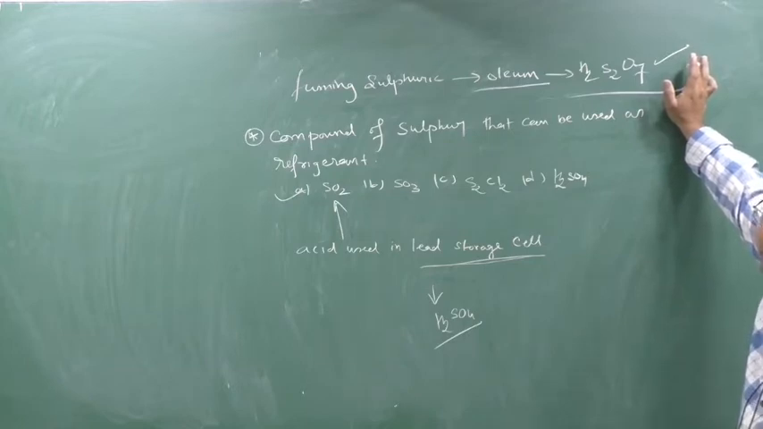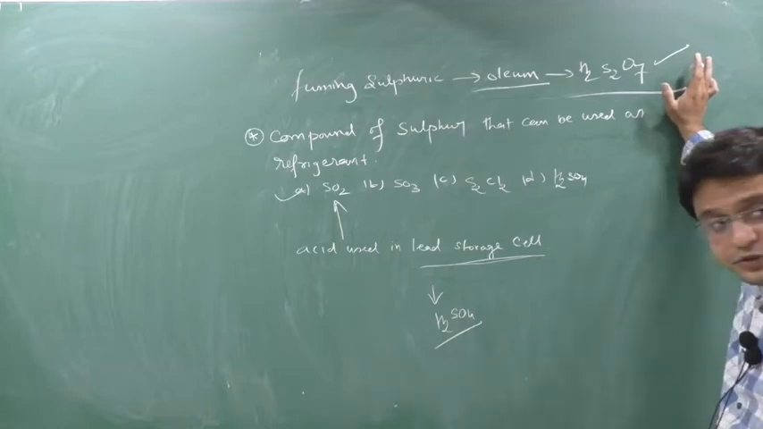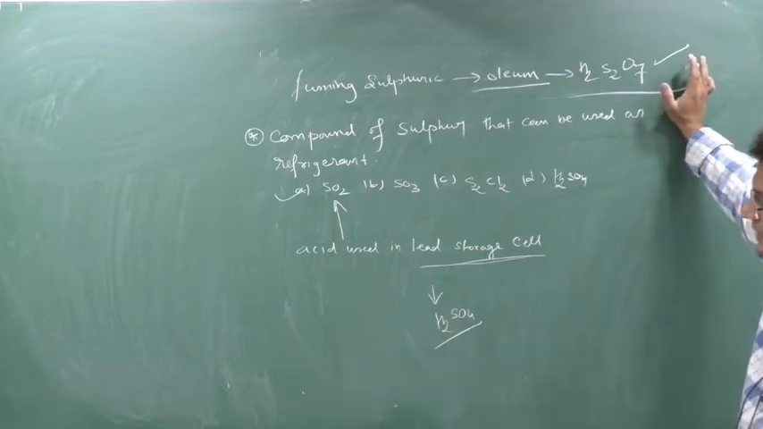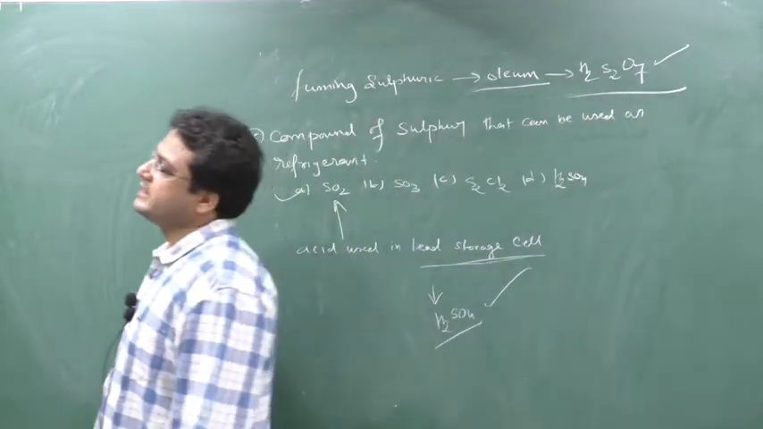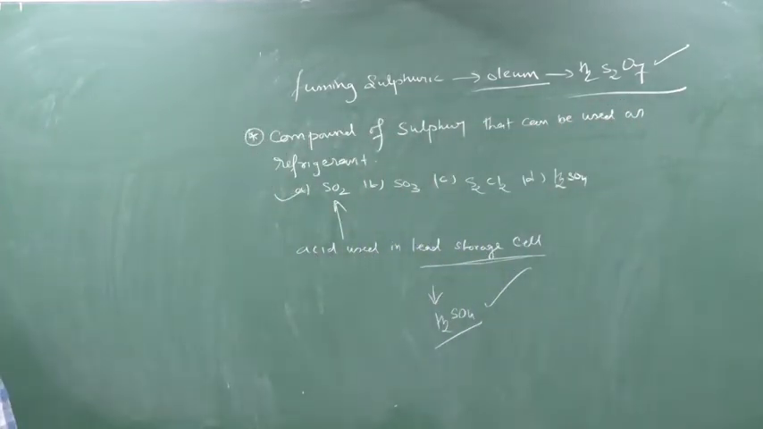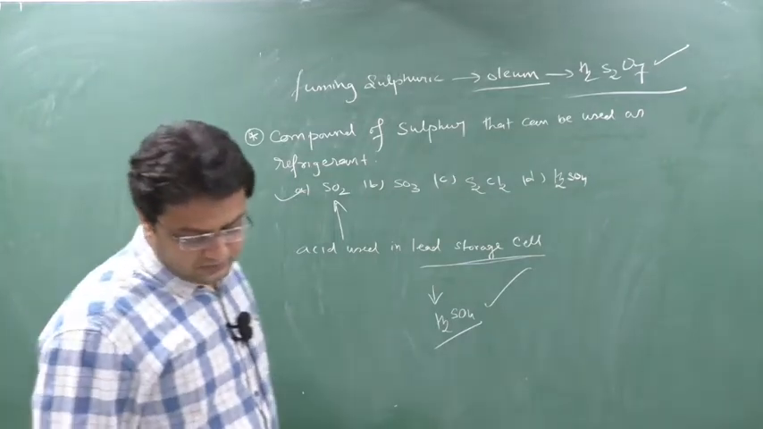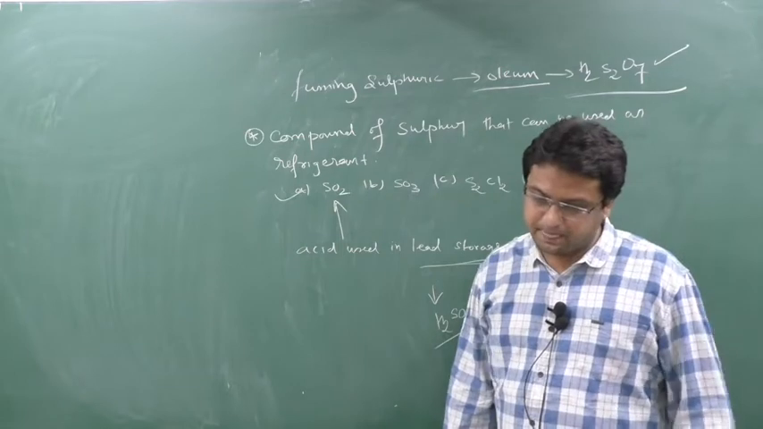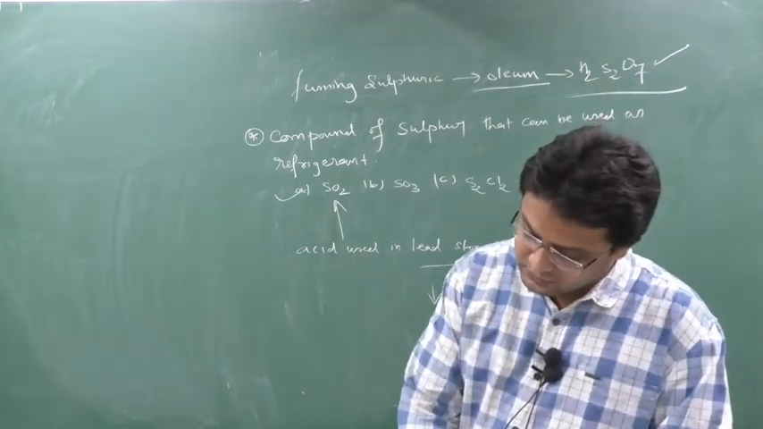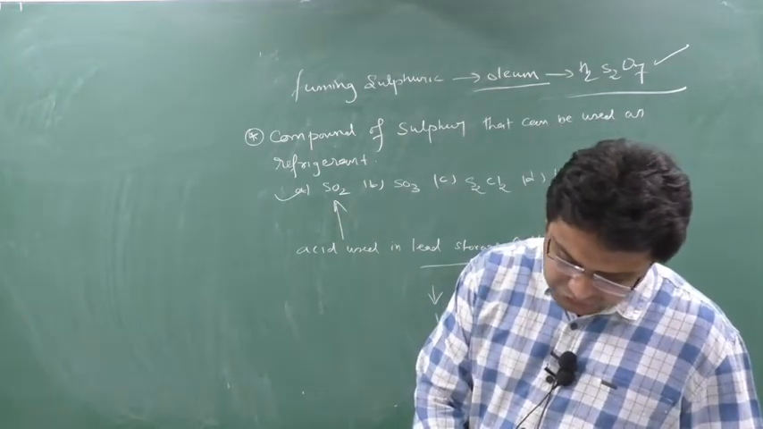Option D, hydrochloric acid, and the correct answer is H2SO4. So sulfuric acid will be used in a lead storage cell. Clear? In a lead storage cell. Okay. So next we are going to see the question.